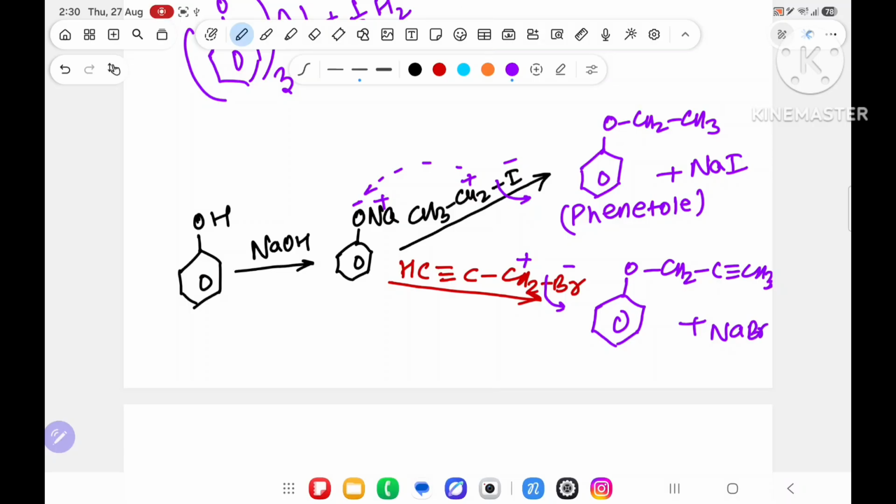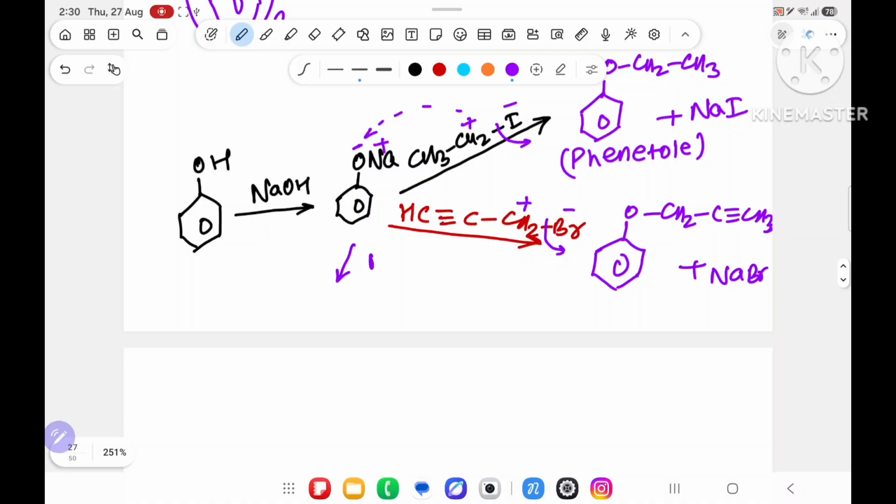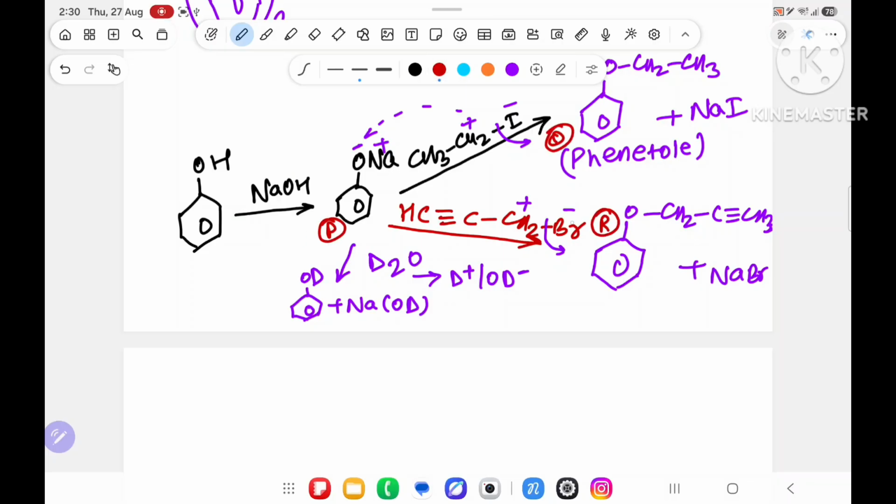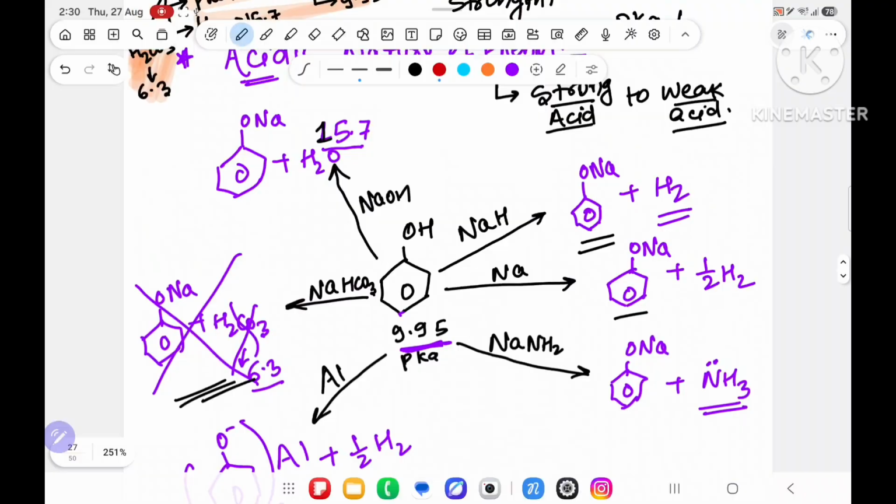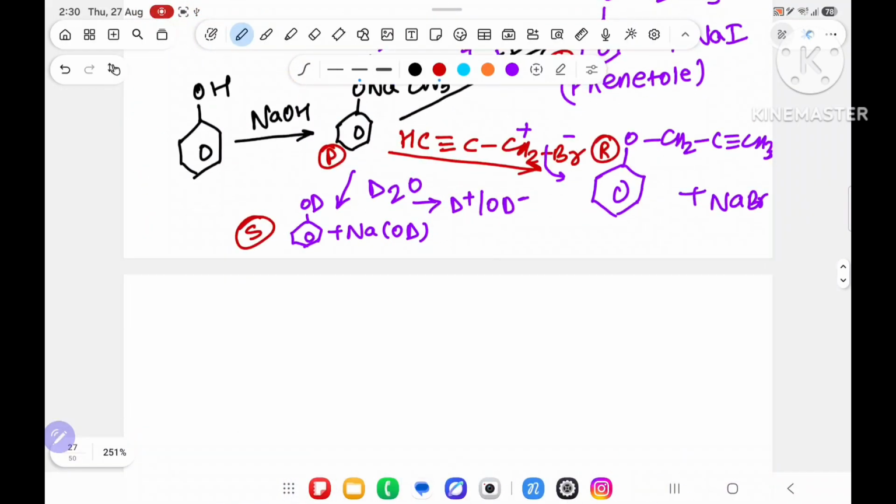Any problem in that? No sir, it is very easy. Okay, suppose I say react this with D2O. D2O will give D plus and OD minus, plus will go, it will form OD, and outside NaOD will come. And this is all about the reaction. Sometimes they will ask what P is, what Q is, what R is, what S is, and you will write all the answers. Instead of asking as questions, I have dictated directly. So I hope the first part, acidic nature of phenol, you understood.